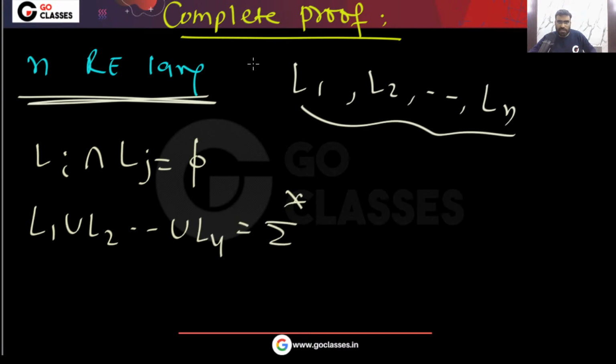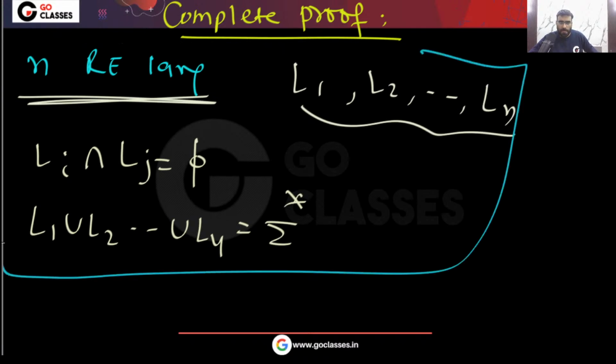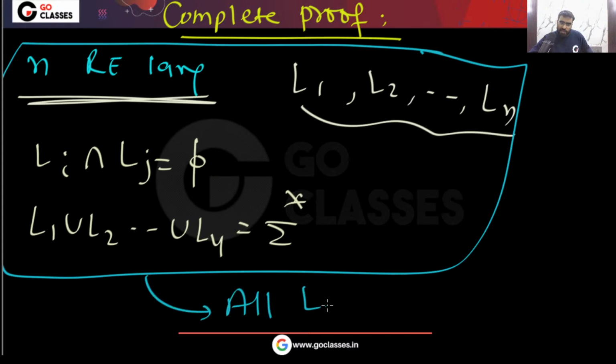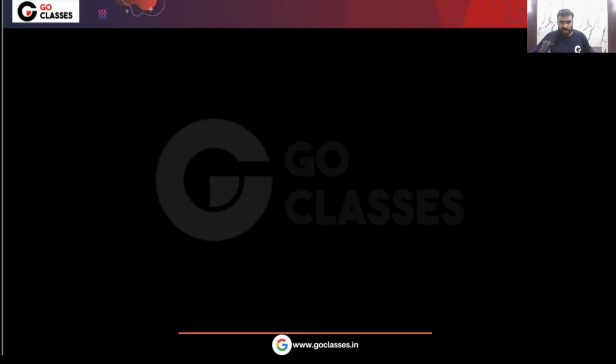From these conditions, we have proven that all Li will be decidable, because we have created a decider for L1.